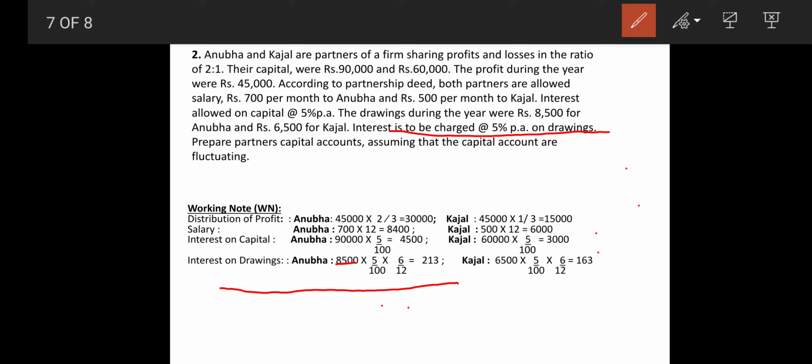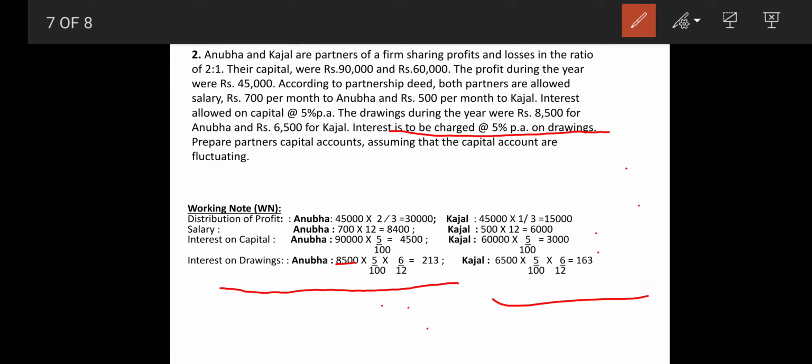Nothing is mentioned that in which period they had taken. So in the previous sum it was written that irrespective of the period, so we had taken the full year. While in this sum they had mentioned that they had withdrawn during the year. So we are going to take 6 months for the sum.